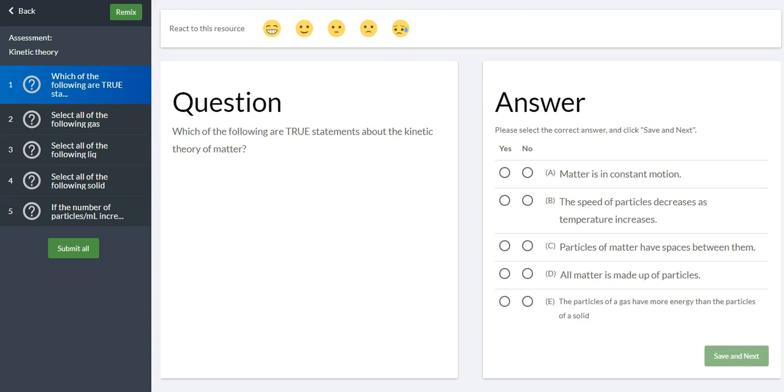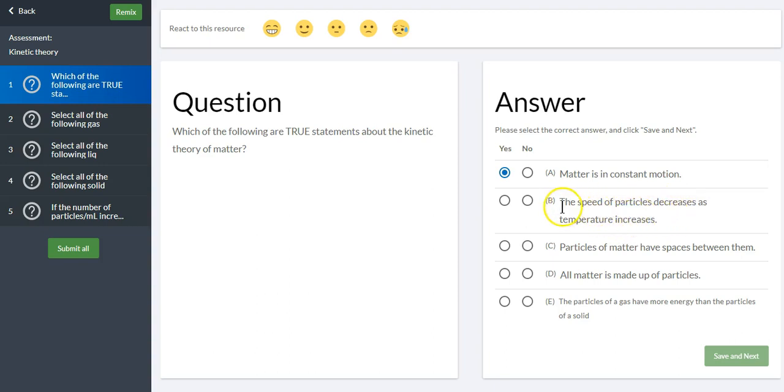Which of the following are true statements about the kinetic theory of matter? So this question refers to our first lab book and this current lab book. The first one says matter is in constant motion. That is one of the main tenets of the kinetic theory, so that is a yes. That is true. This one says the speed of particles decreases as the temperature increases.